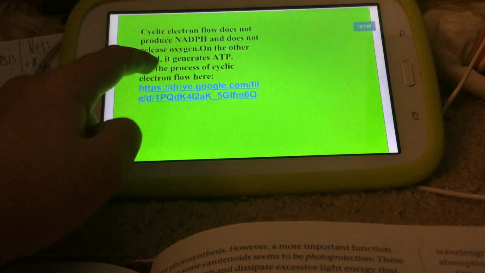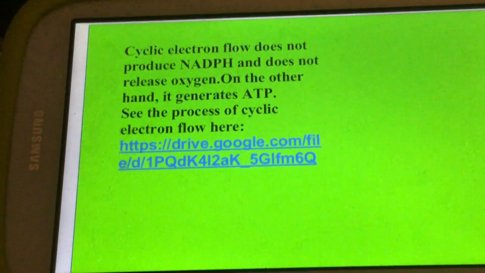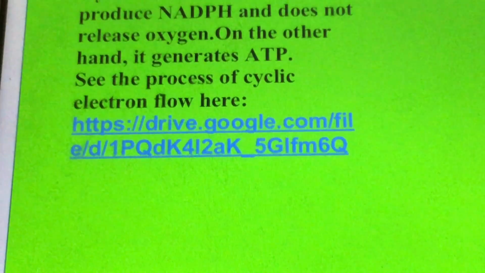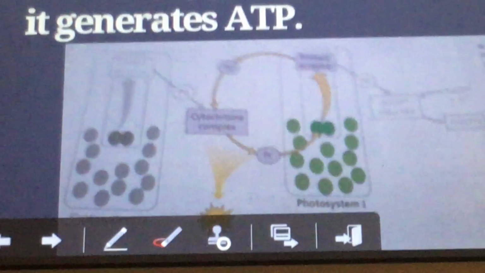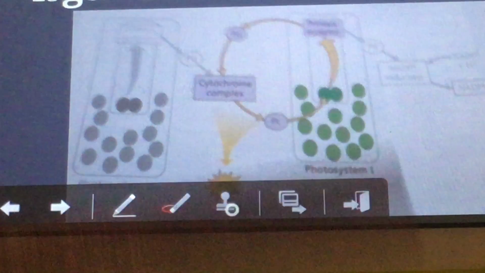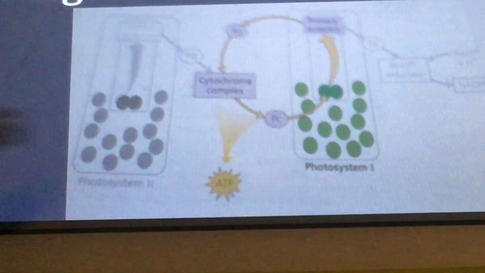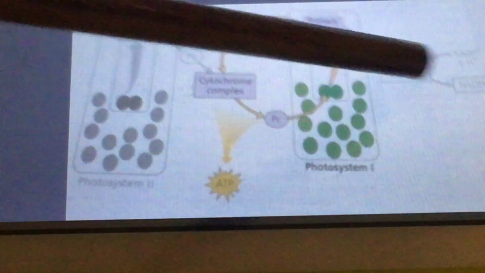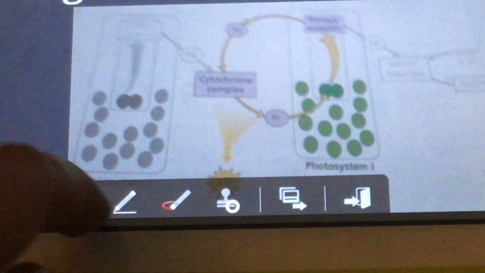Now we're ahead in this slideshow. Cyclic electron flow does not produce NADPH and does not release oxygen. On the other hand, it generates ATP. Here you see the process of cyclic electron flow. We have these dots and the cytochrome complex. It passes through the ferredoxin and plastocyanin and it only uses photosystem 1. It does not generate NADPH, and it also doesn't include photosystem 2, so it doesn't generate any additional water.